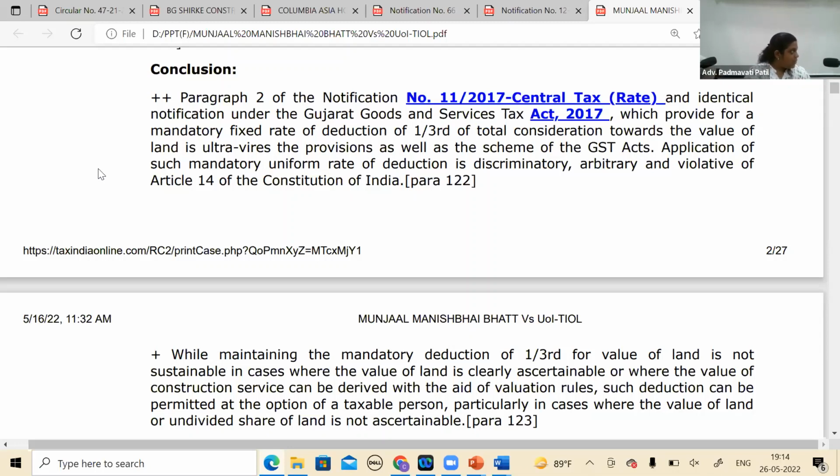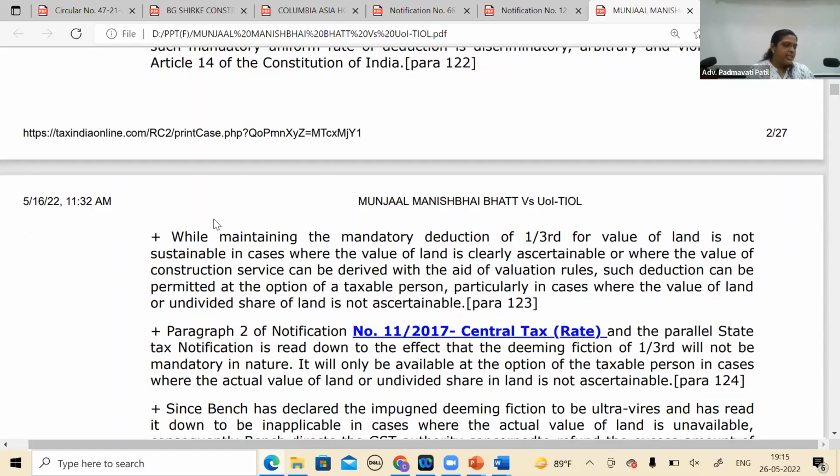So that's why, to answer your question, whether this will apply in a case where I don't have two bifurcated amounts, in my opinion this judgment may not help, because I think they are very clear on that. I'll just tell you those paras, since we have discussed so much. If we can see those paras, I think it will be more clear. Like they say, the valuation rules will take care of that.